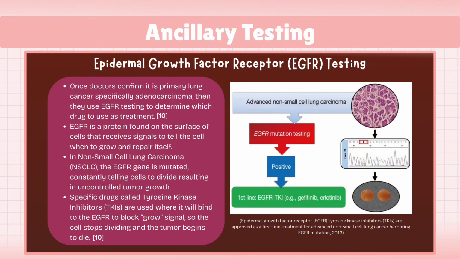Once doctors confirm it is primary lung cancer, specifically adenocarcinoma, they use EGFR testing to determine which drug to use as treatment. EGFR is a protein found on the surface of cells that receives signals to tell the cell when to grow and repair itself. In non-small cell lung carcinoma, the EGFR gene is mutated, constantly telling cells to divide, resulting in uncontrolled tumor growth. Specific drugs called tyrosine kinase inhibitors are used, which bind to the EGFR to block growth signals so the cell stops dividing and the tumor begins to die.